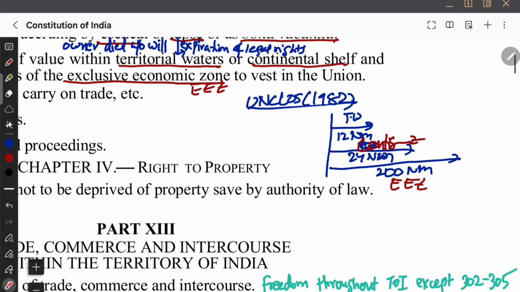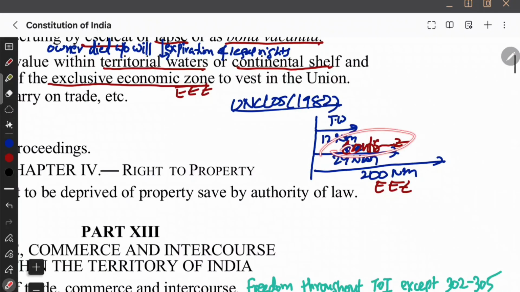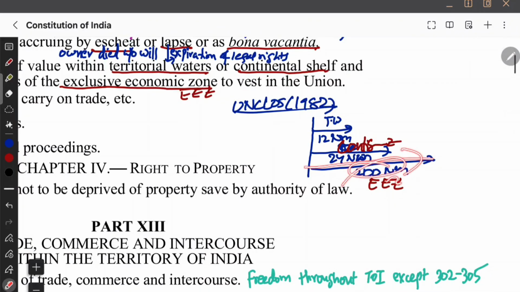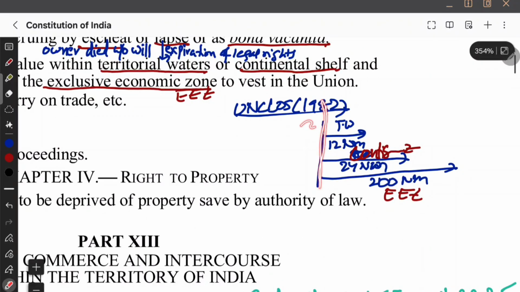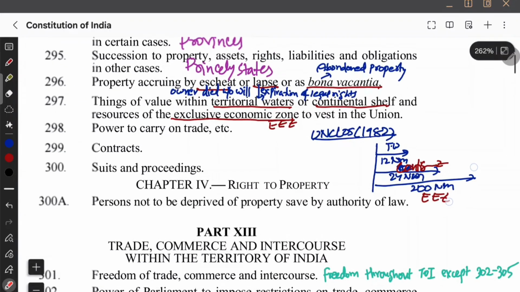So territorial water, continental shelf, exclusive economic zone. Up to 12 nautical miles, it is territorial water. Up to 24 nautical miles, it is contiguous zone. And up to 200 nautical miles, it is exclusive economic zone. Continental shelf and territorial water are the same. Basically, our land surface extends beyond the ocean, I mean, below the ocean. Therefore, till that extent we are calling it our Indian territory, and we call that territorial water, up to 12 nautical miles, and up to 24 nautical miles the contiguous zone. Up to 200 nautical miles, it is the exclusive economic zone.